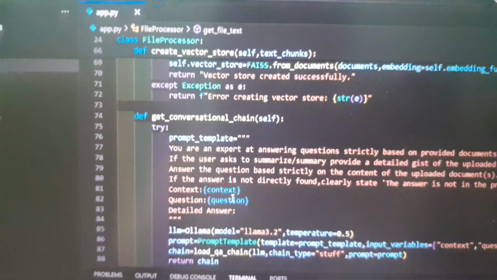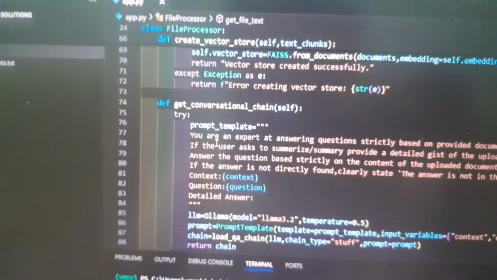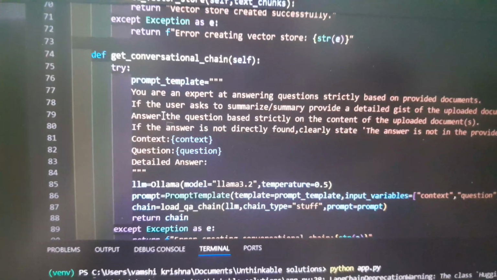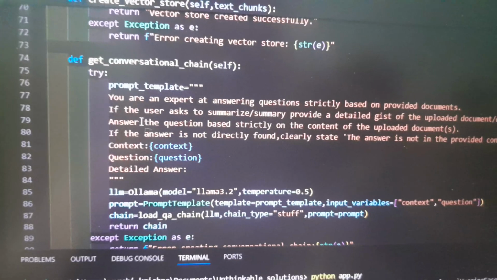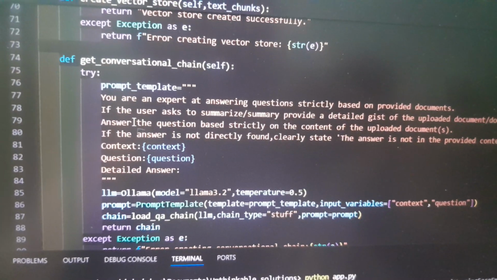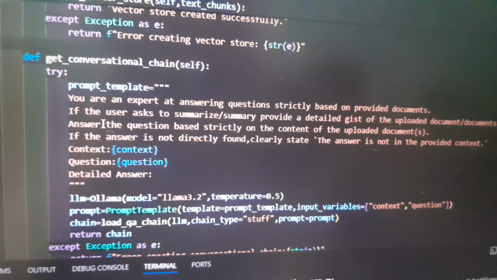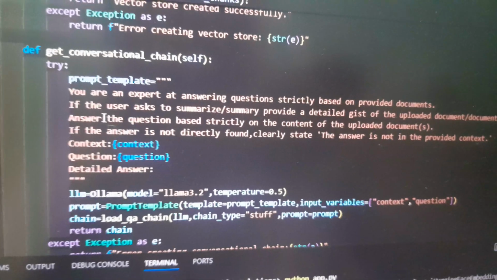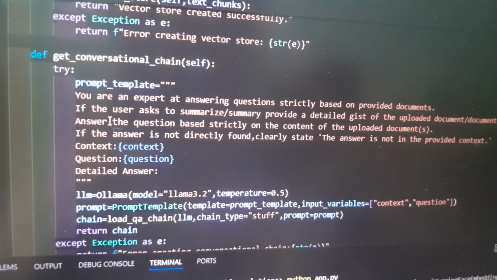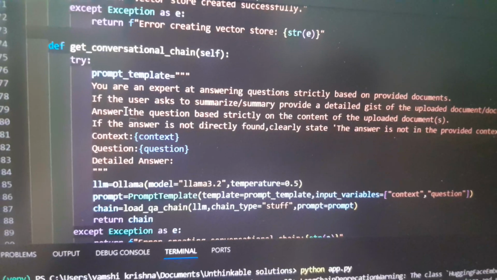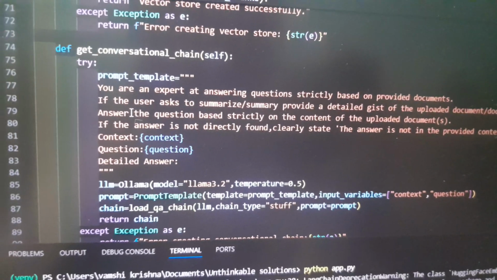The next method, get_conversational_chain, creates a prompt template that instructs the LLM to answer strictly from the context. It specifies the fallback: if the answer is not provided in the context, just clearly state that the answer is not provided, and do not create any synthetic answer. It also allows summaries when the user asks for a summary.